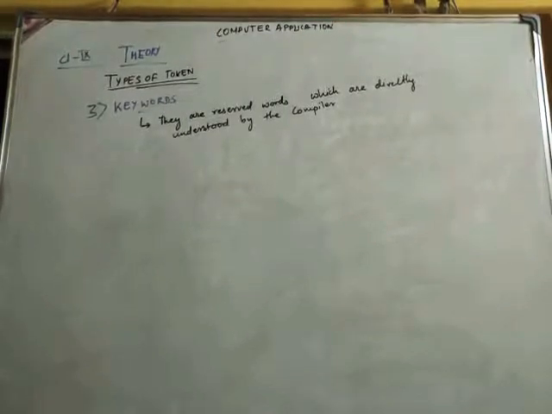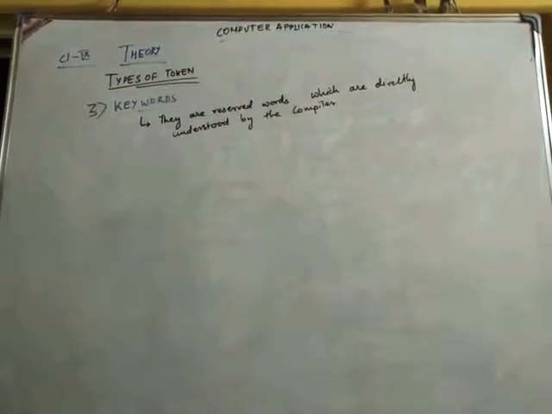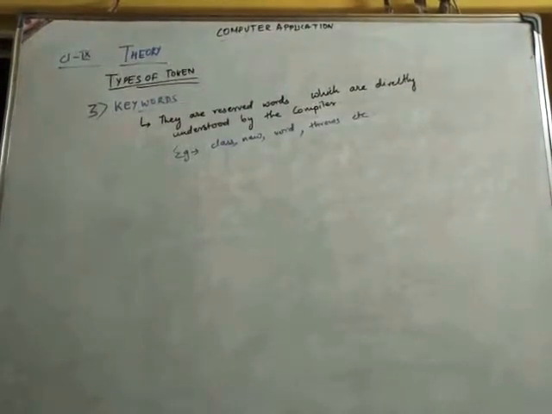Okay, so when we write a class, like class Rectangle or class Program, the word class is a keyword. When you write void, void is also a keyword. They are reserved words which are directly understood by the compiler. Examples are class, void, new, throws, different kinds of words which we use as keywords, reserved words understood by the compiler. So these all are your keywords. Understood all of you? Clear?